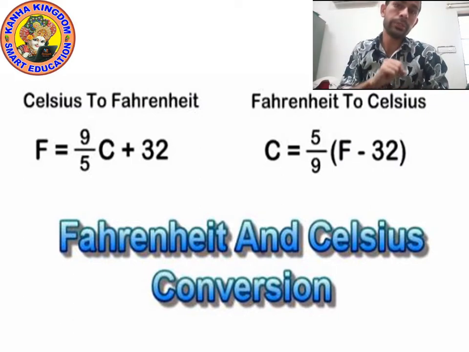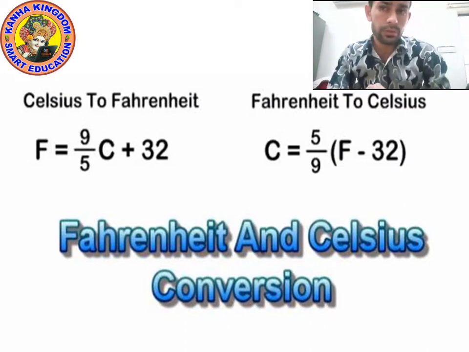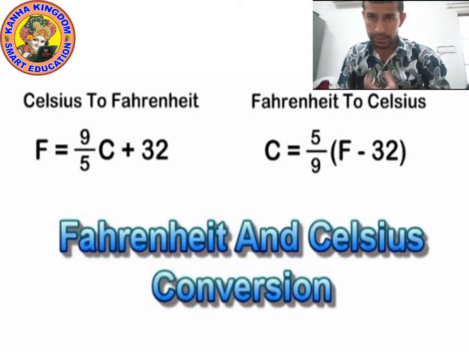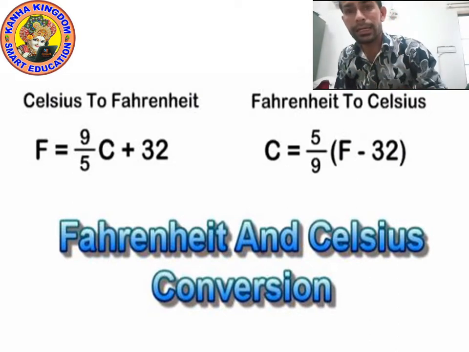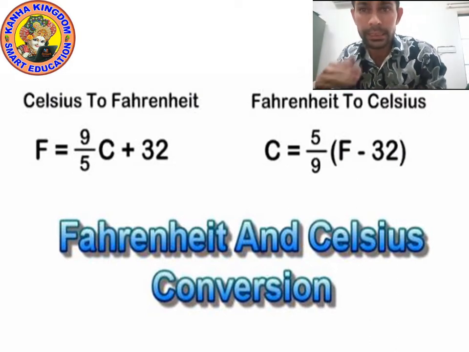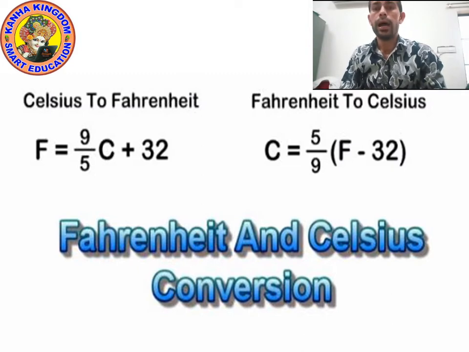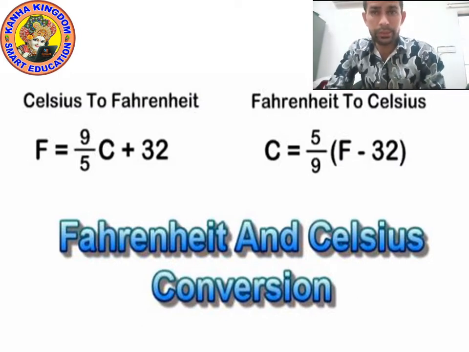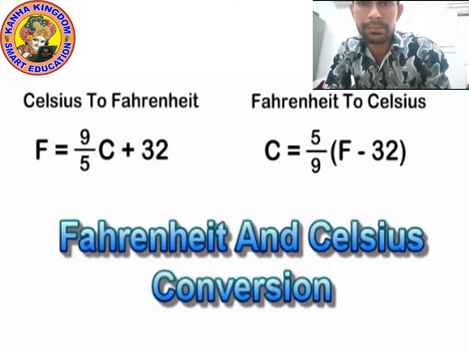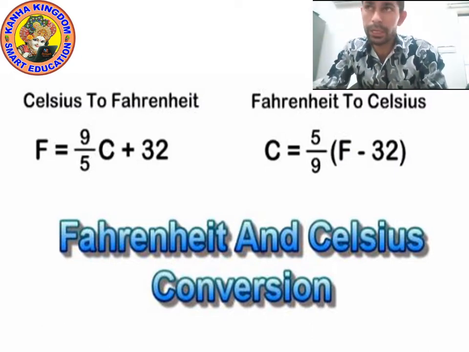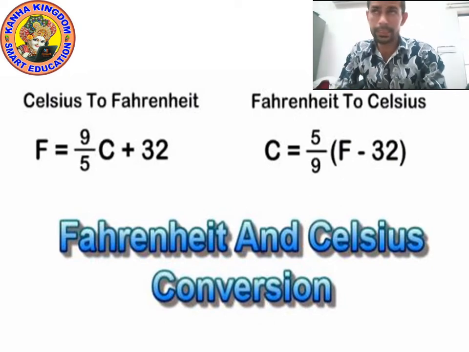So I know the boiling point of water is 100 degrees. Can I change 100 degrees Celsius into Fahrenheit? I know the melting point of ice is 0 degrees Celsius. Can I change 0 degrees Celsius into Fahrenheit? Yes, my dear friend, it is possible using two formulas as you can see on the screen.